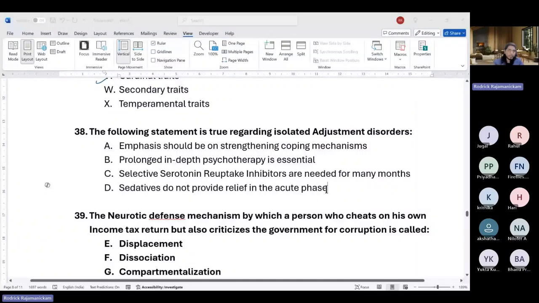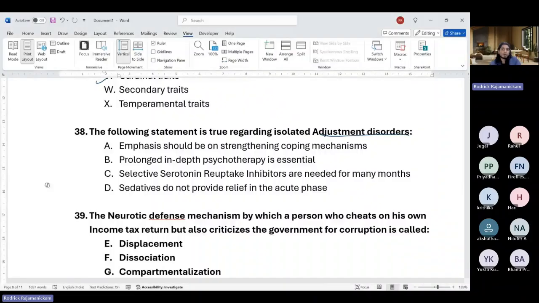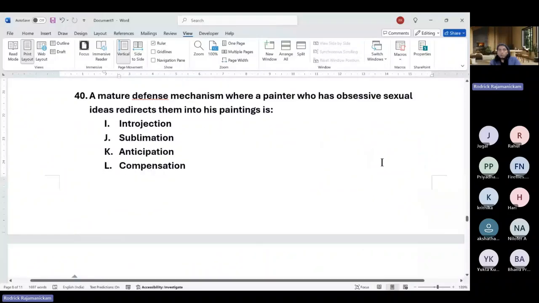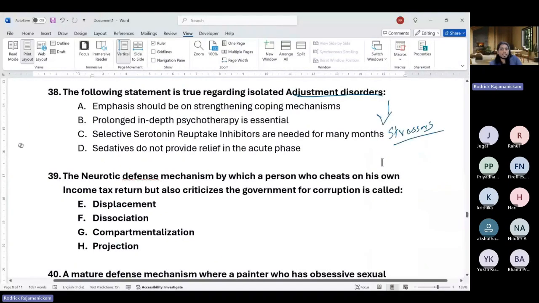It's A, right? So the person is having adjustment disorder because of a stressor, ongoing or just happened. Stressors could mean loss of a job, loss of a relationship, death of someone, bereavement, something like that. So this is not the same as prolonged grief reaction, but it's more to do with a very generic source of stressors.